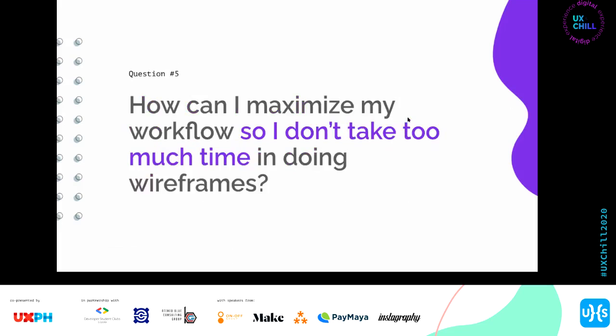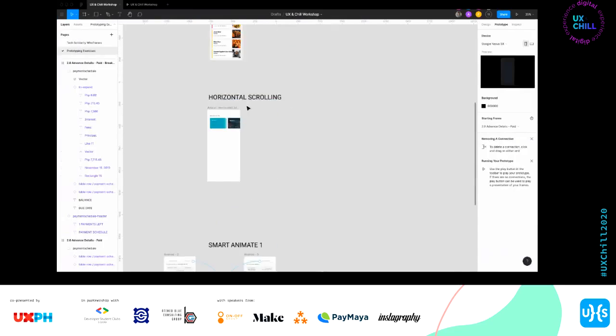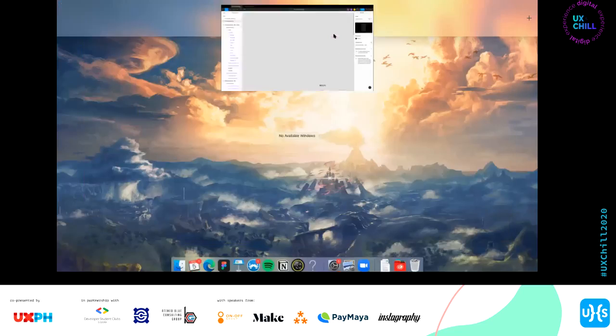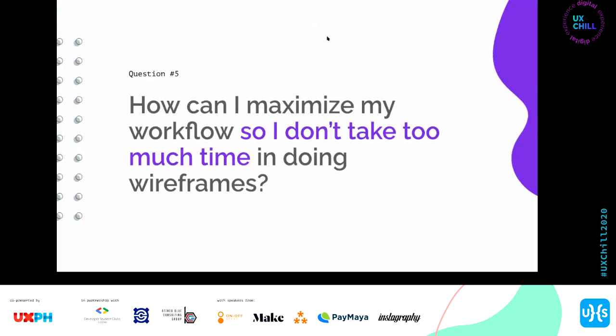Okay. Number 5, how can I maximize my workflow so I don't take too much time in doing wireframes? I think the number one thing that helped me is mag-grocery shopping. So, oh no, I can't show this. So, punta kayo sa community tab ng community files ng Figma.